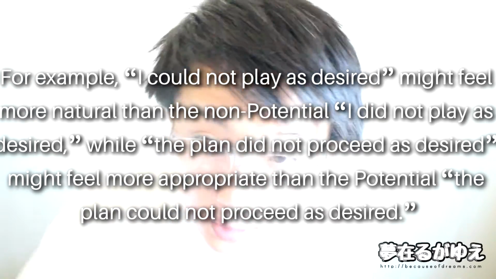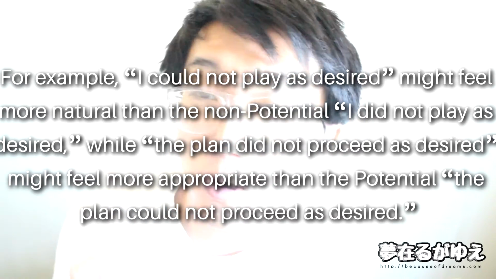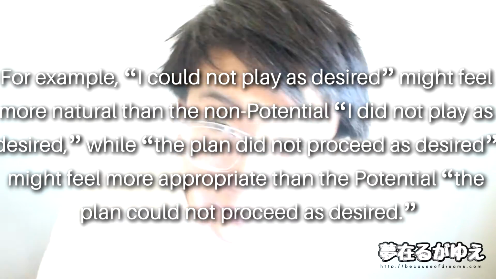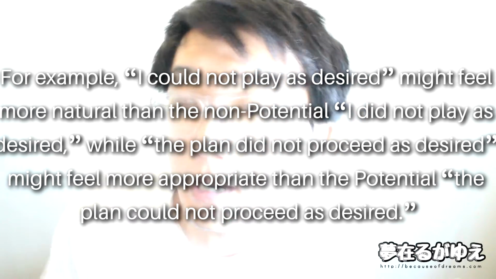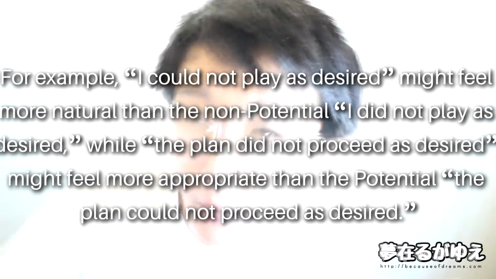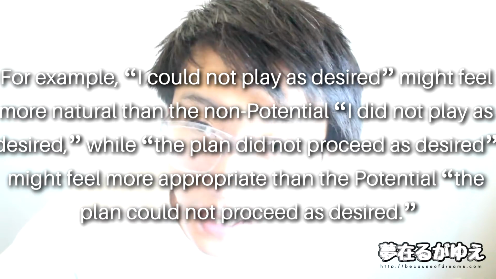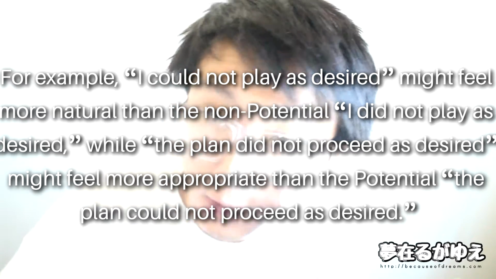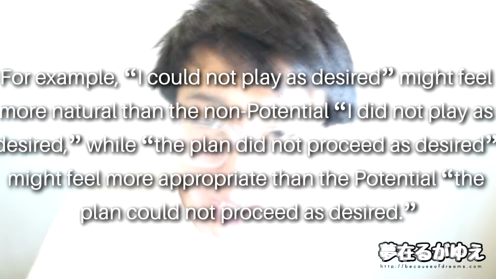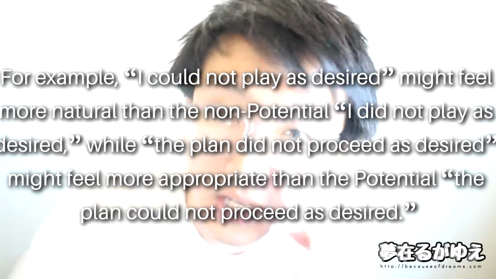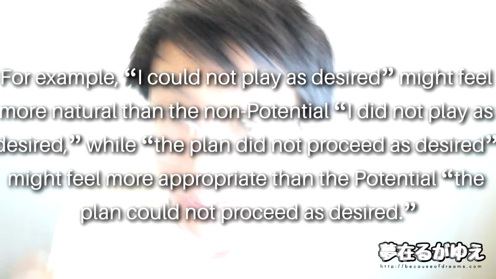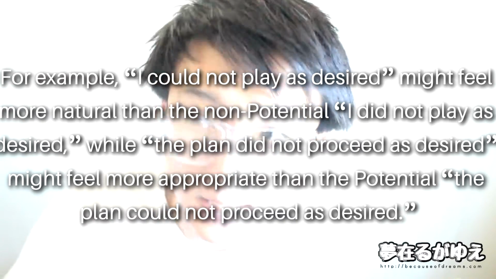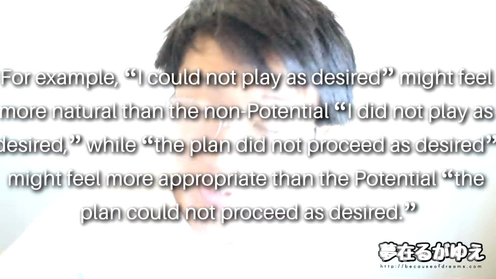We can see here that could not write is using the potential form of the verb write in its negative form. On the other hand, if we use that exact same phrase and we said did not write instead, I was short on time, so I did not write my essay as wished or as I desired, there's a pretty different meaning between that and the previous example, in which the previous example sounds more natural and appropriate given the context of a time constraint, making it so that you couldn't write your essay like you desired, as opposed to you just not writing it like desired based on your own whim or something like that.